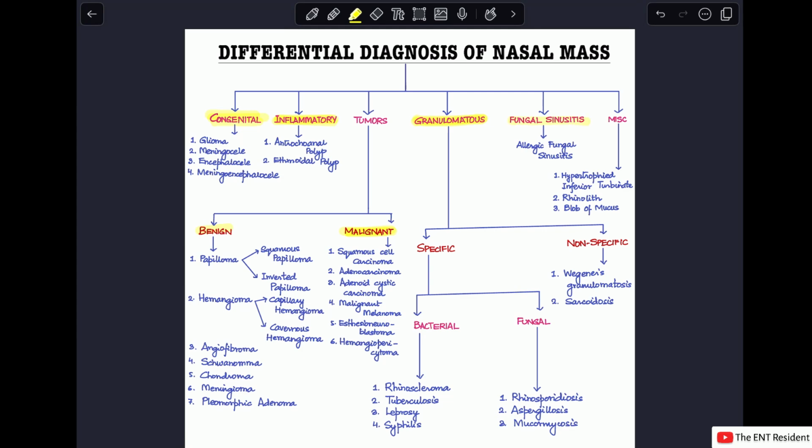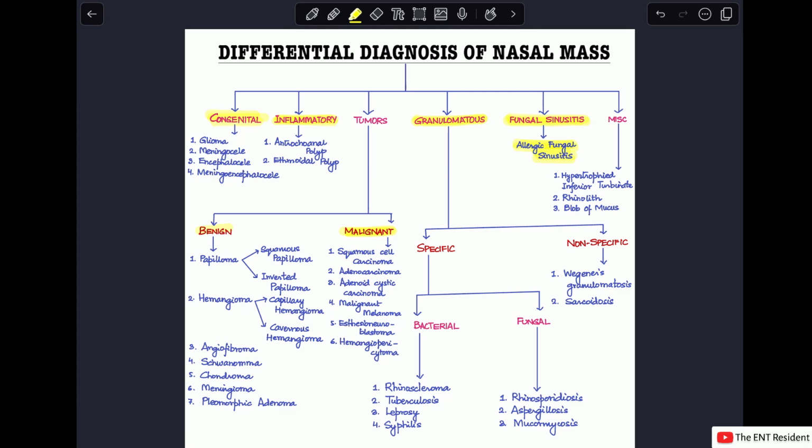Next, coming to fungal sinusitis. Within fungal sinusitis, it is the allergic fungal sinusitis which can present with a nasal mass. And last of all is the miscellaneous causes like hypertrophied inferior turbinate, rhinolith, and maybe something as simple as just a blob of mucus, which may seem like a nasal mass from outside. So, this is the whole range of causes.